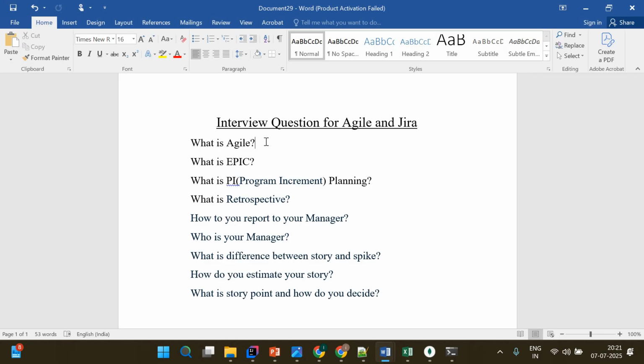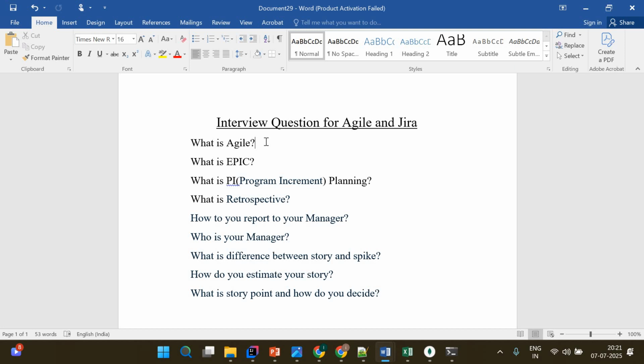So what is Agile? Agile is a software development process where multiple people, here I'm talking about back-end, QE, and front-end, all work parallelly, and they do not affect each other's work. For example, QA is doing his own task, the developer is doing his own task, and front end is doing their own task. They all work parallelly in whichever areas are required. So that is all about Agile. Before that, people were using the waterfall model or the spiral model, but Agile is one of the most popular models right now, and every company is using it.